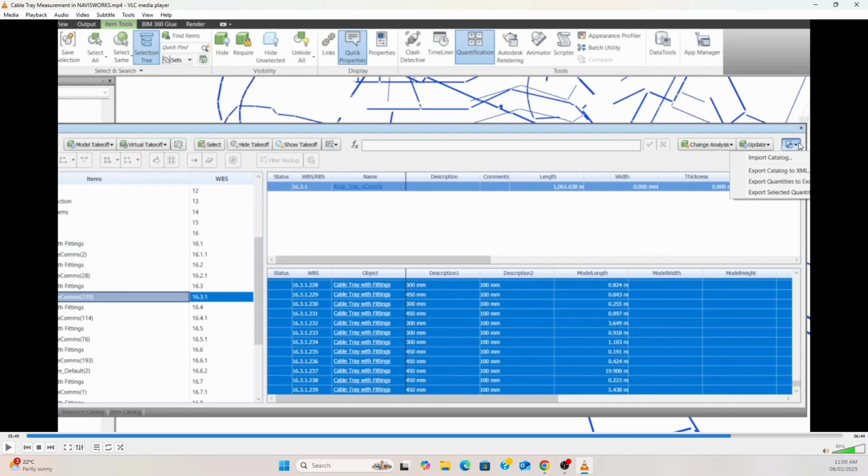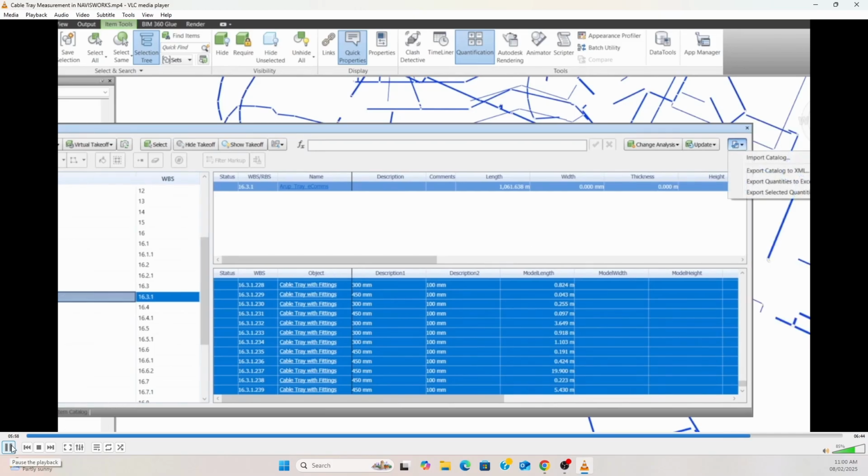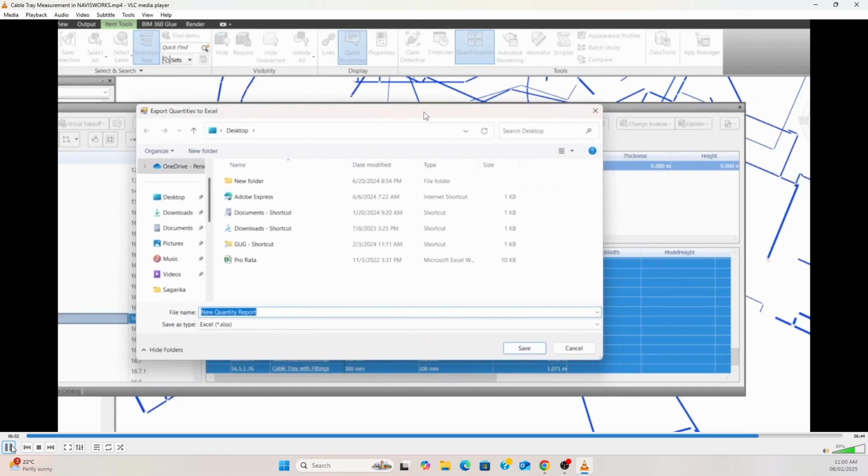Now click this item and click export quantity to Excel. Now you will get here. From here we want to select the file name. You can give any file name, and we have to click where to save the document. I select desktop.